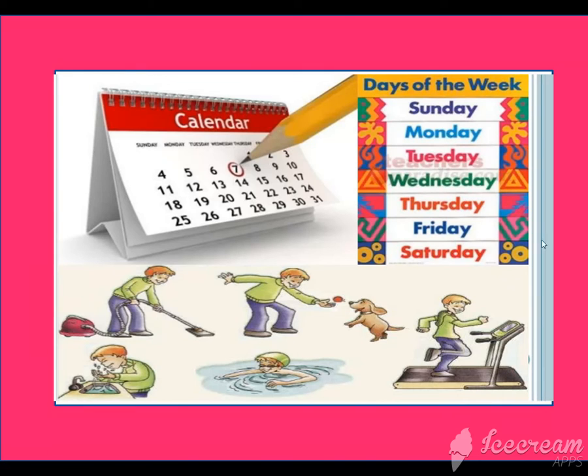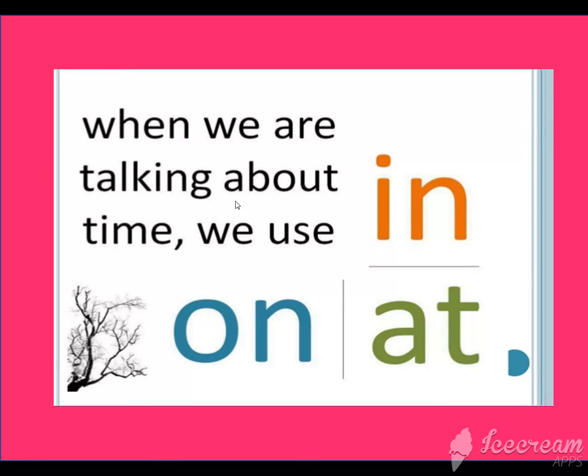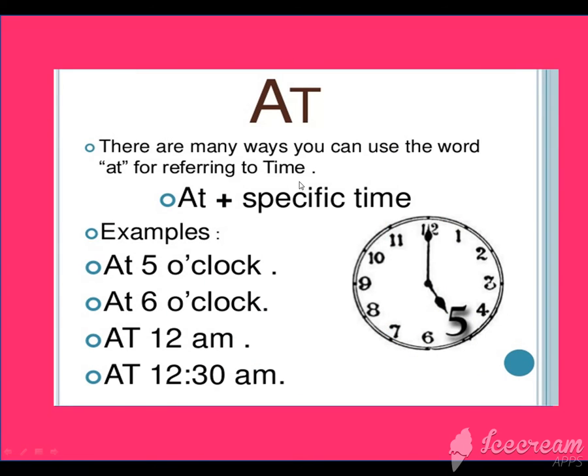How? These are the days of the week: Monday, Tuesday, Wednesday, Thursday, Friday, Saturday and Sunday. Okay, these are the dates on your calendar. When we are talking about time, we use in, on, at. In, on, at. How? Look at this picture.